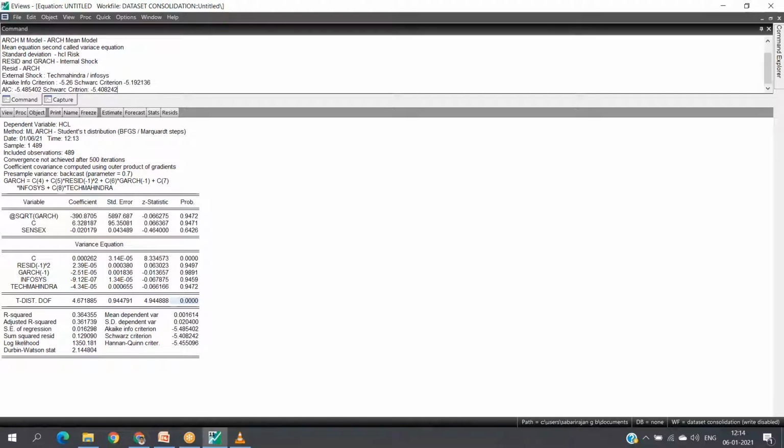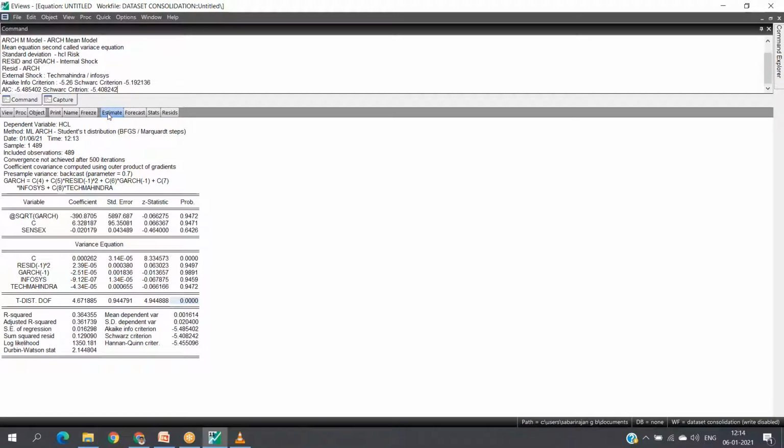Among different error criteria, the AIC value and SC value, whichever gives a lesser value, that model is more appropriately suitable than the previous one.